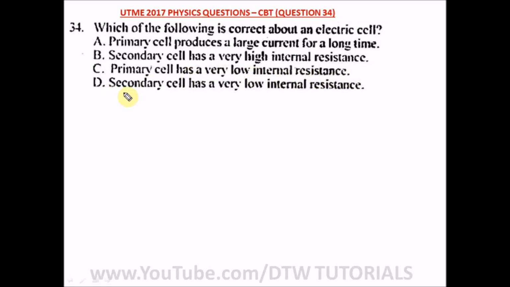No. And D says secondary cell has a very low internal resistance. So option D is correct. A secondary cell has a very low internal resistance, while a primary cell has a very high internal resistance. So our right option is option D.